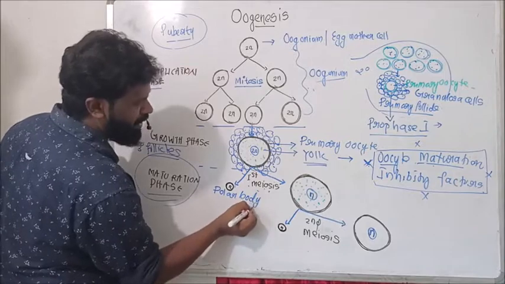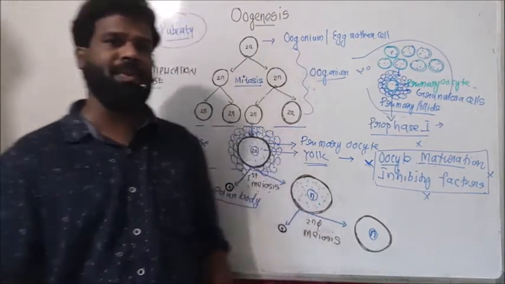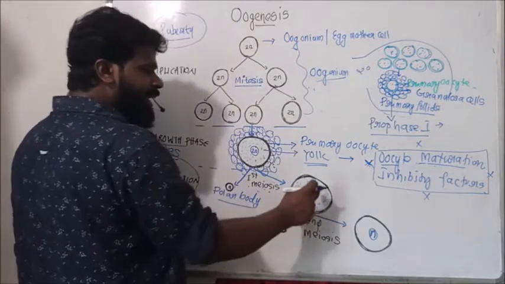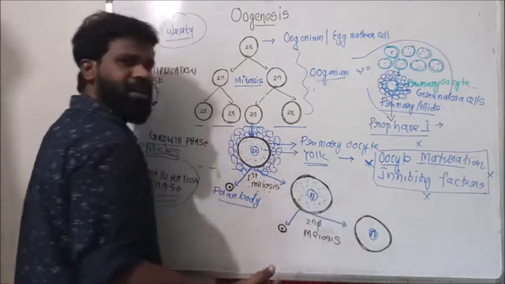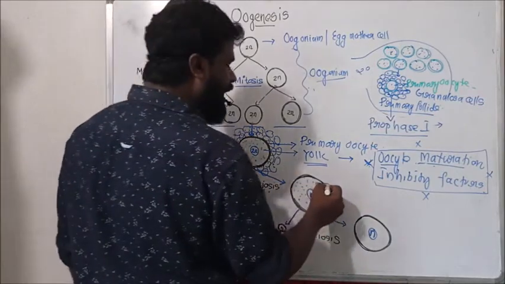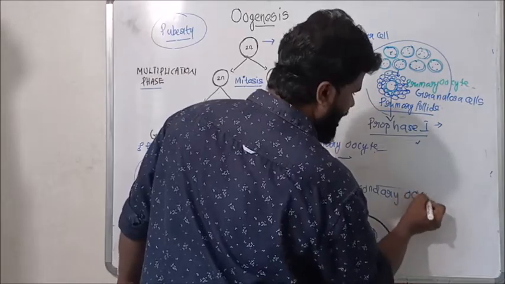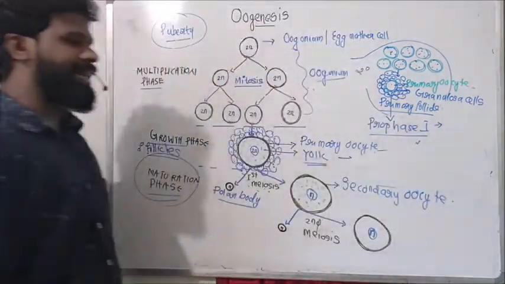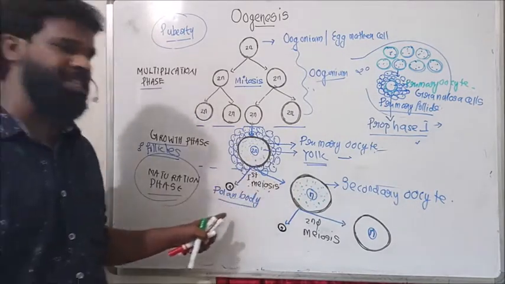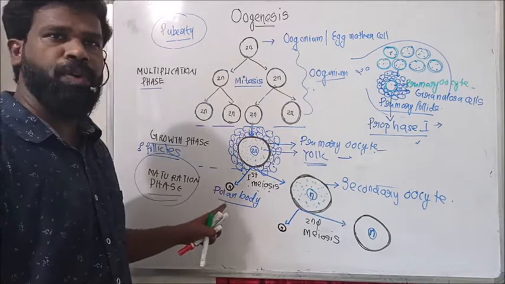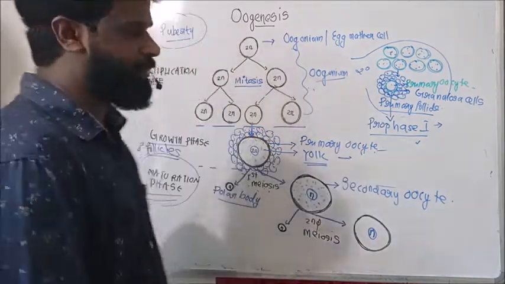First polar body. The small and non-functional haploid cell is called the first polar body. Then a large haploid cell is also formed. This large cell is a functional cell, called the secondary oocyte. So when the primary oocyte completes the first meiosis, what happens? A small haploid non-functional polar body and a large functional secondary oocyte are formed.